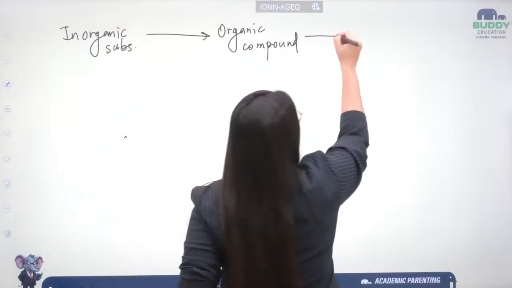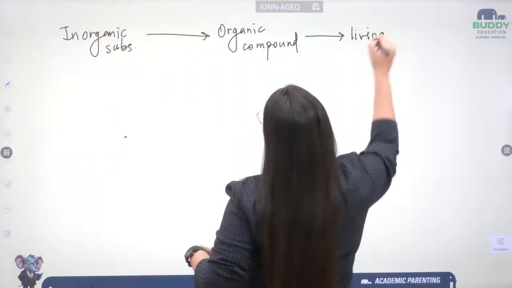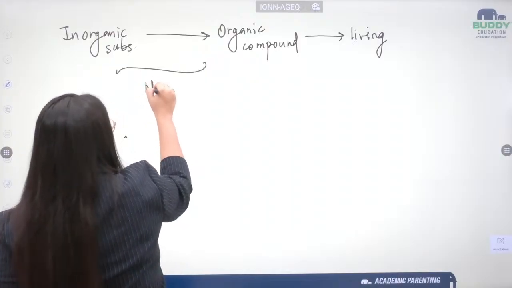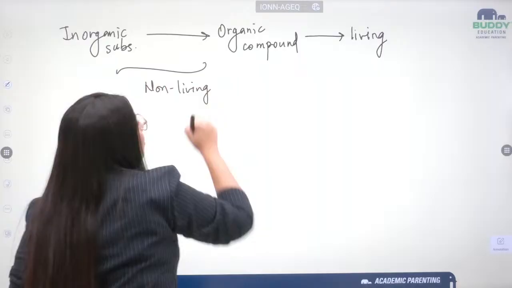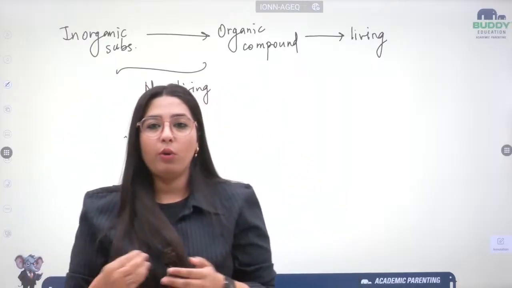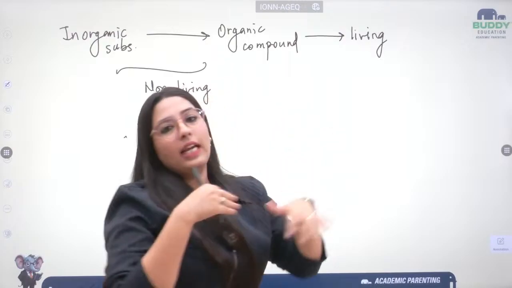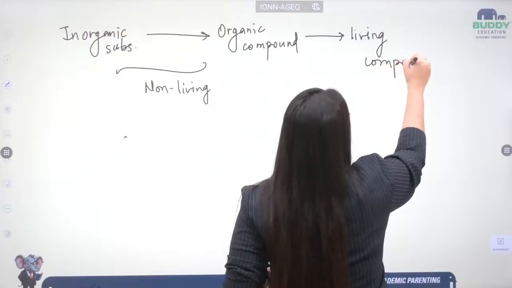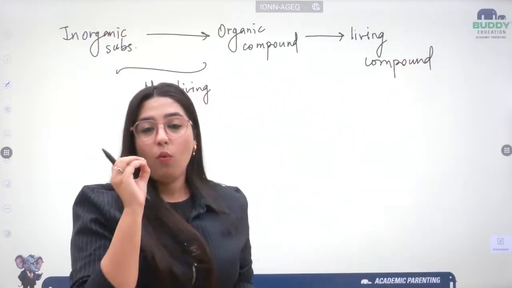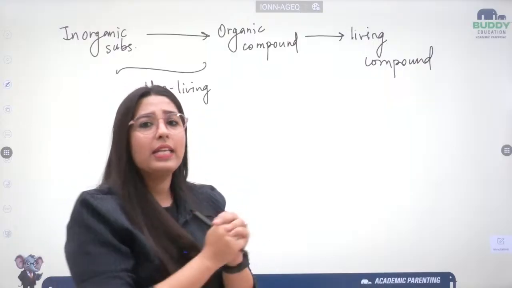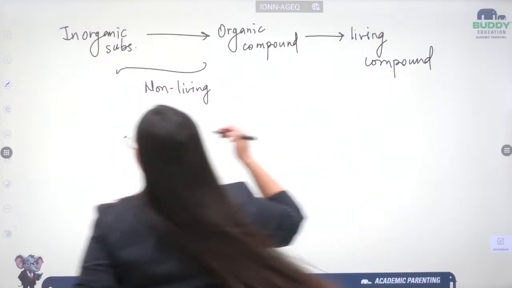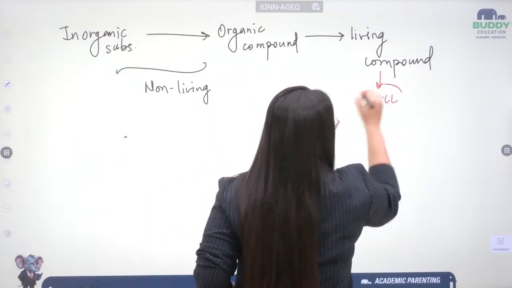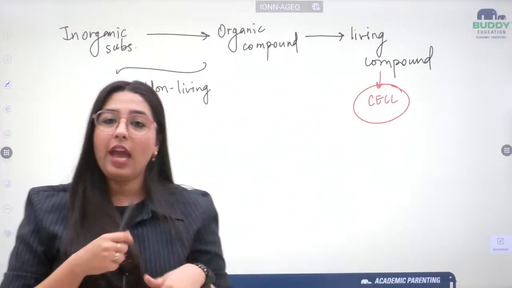What I am talking about before this is non-living, because these are chemical compounds. But right now what I am taking you forward with is a living thing. All these things collectively came together to form a living compound, or I would say a living thing, which evolved to be called a cell. This living thing, in today's time, we call a cell, and that's what we have to talk about.